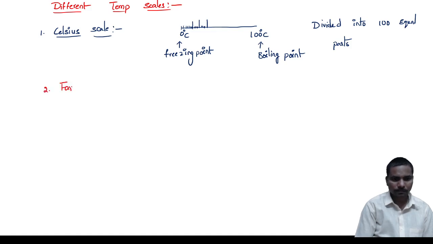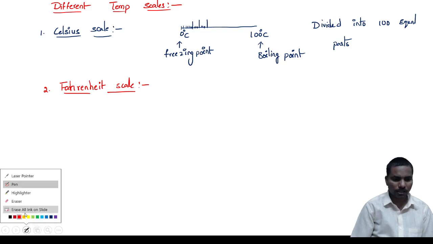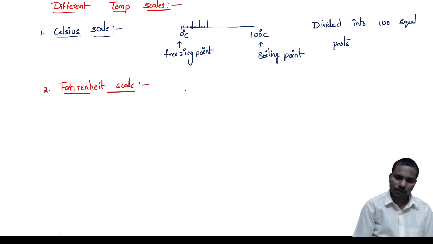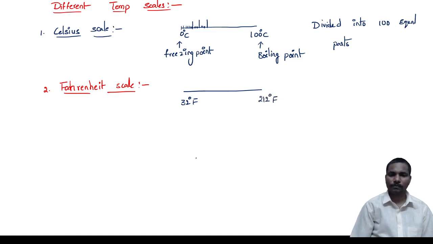Now coming to the second one, the Fahrenheit scale. It starts not from 0, guys. It starts from 32 degrees Fahrenheit and ends at 212 degrees Fahrenheit. So 32 to 212 means approximately how many parts? 180.